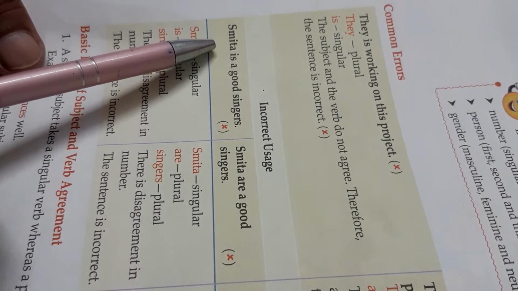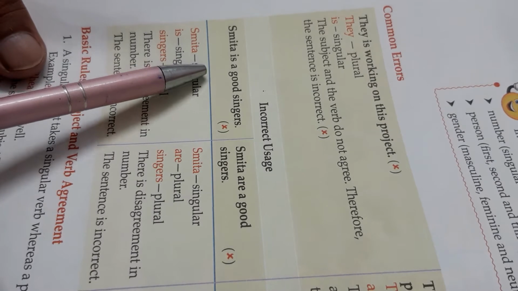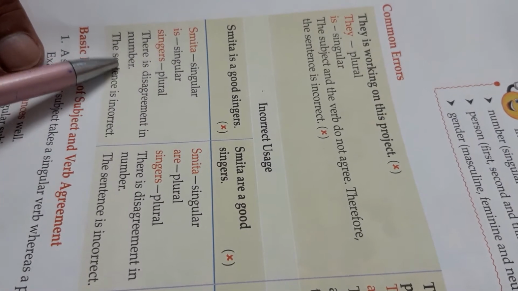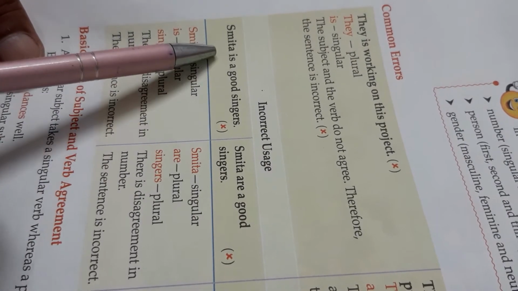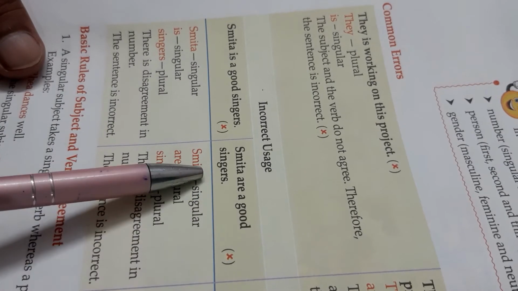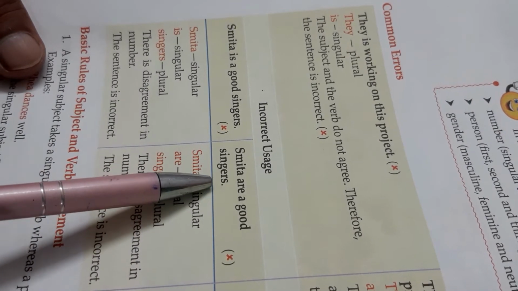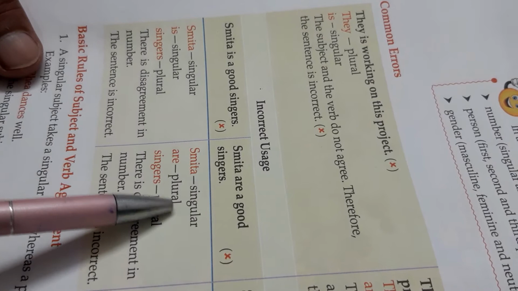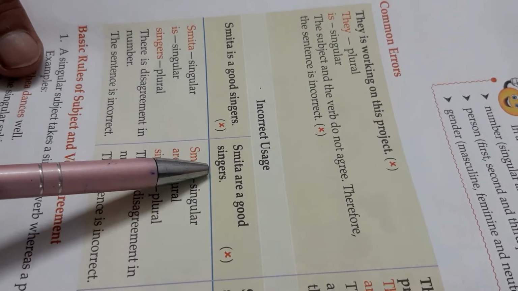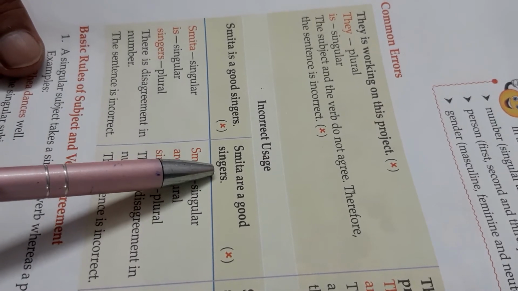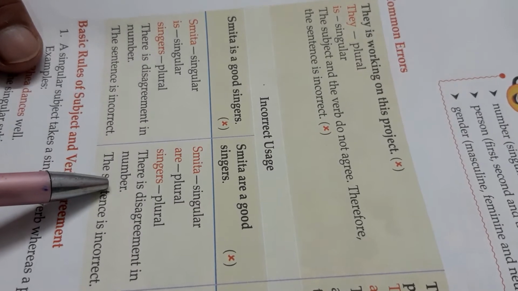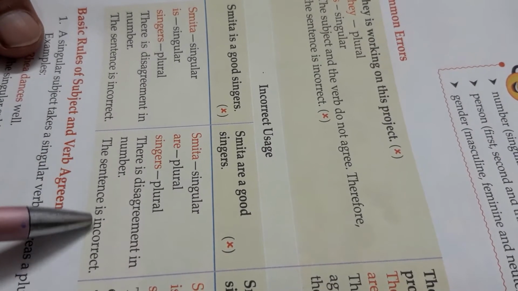Kapil Dev is good cricketers. Cricketers is incorrect. Cricketer. Clear? There is a disagreement in the number. The sentence is incorrect. So Smita are a good singers. Here also I have used s. Smita is singular and are is plural. This is also incorrect because here we have used s, singers. There is disagreement in the number. Clear? The sentence is incorrect.